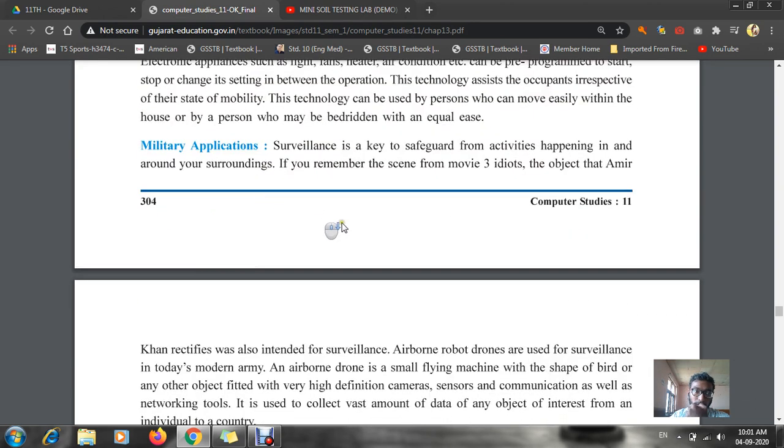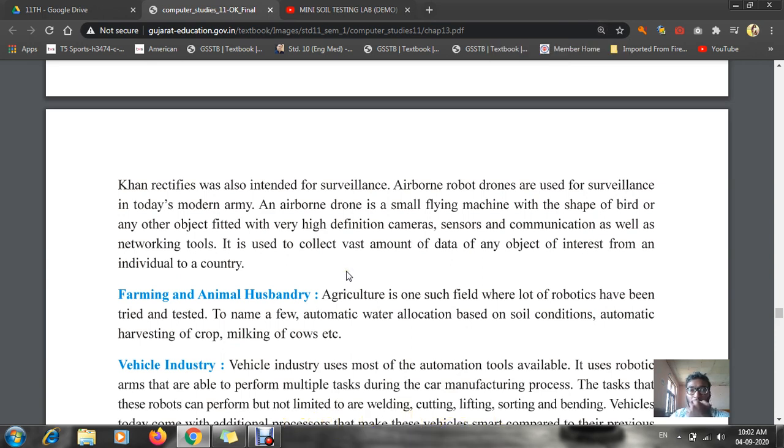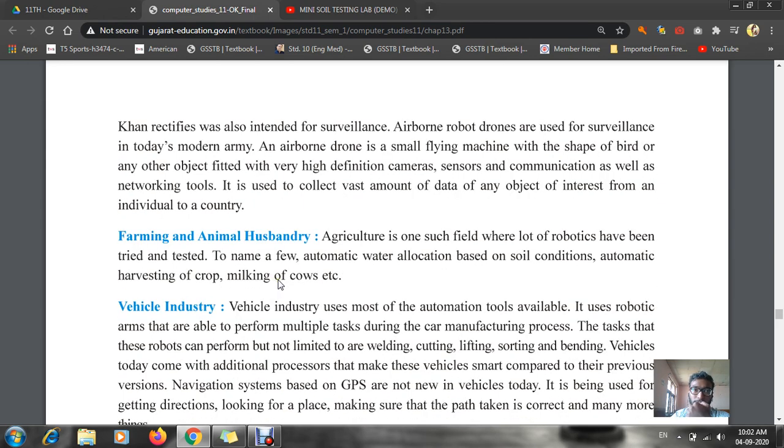Today we are going to start with the third point, which is farming and animal husbandry. As I told you, computers are becoming more and more vast in recent times. Even though this textbook is an older version, from five to six years before onwards, the computer has entered certain areas, including farming. Here I am going to show some examples of where farming uses computers.